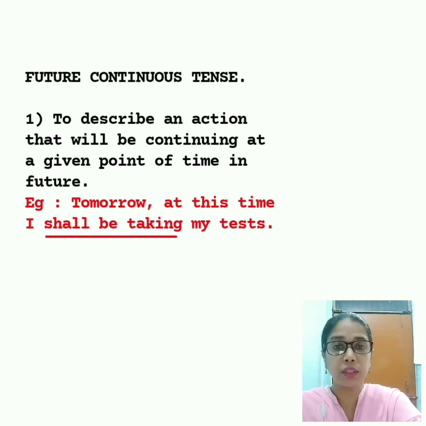So tomorrow, that is future, the next day. At this time, that is the time of speaking the previous day, I shall be taking my test. So at the time of speaking on the previous day, that same time the next day, I shall be taking, that action will be continuing at that point of time.